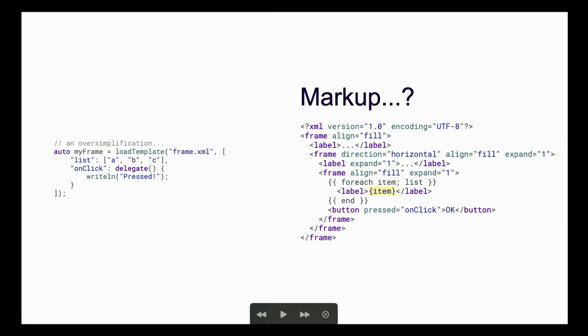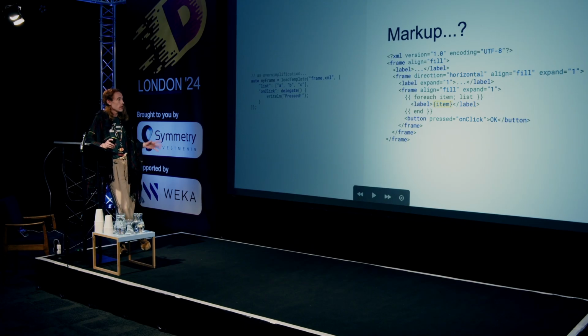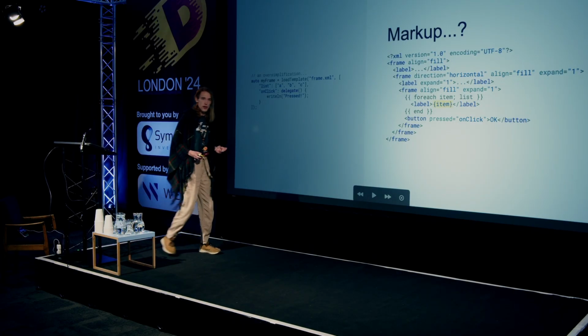Maybe someone has this clever idea that we could use templates, right? Inside this XML file, we add those pretty tags that say for every item in this list on the left, we will create a new label and fill it with the text in the list. Cool, right? Not really. See, templates are so complex when you look at this. It just takes a while to see that we already have 3 languages involved. We have D, we have XML, and now we have another template language.